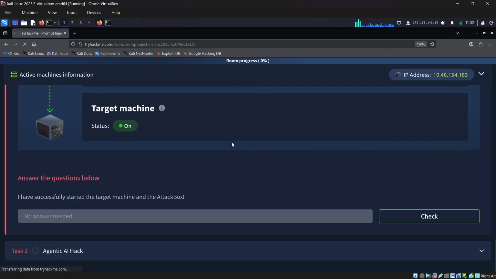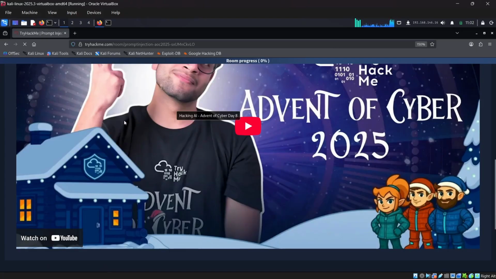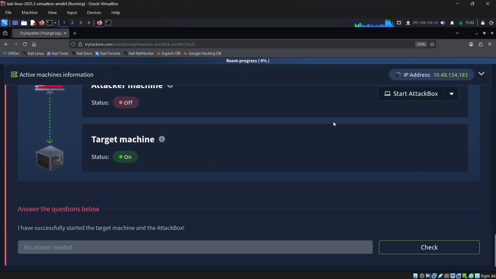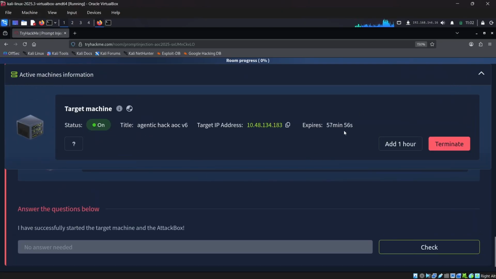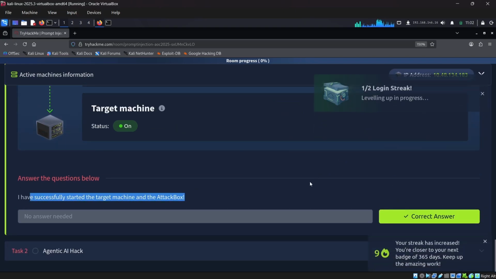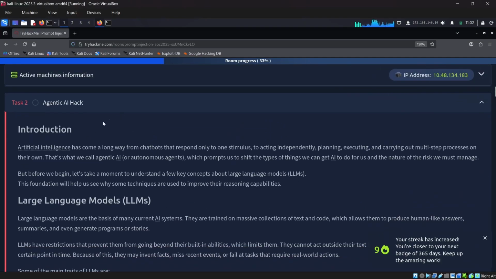Let me refresh to get my target IP. So yeah, it's refreshed. I think now I was able to get my target IP address. Here is our IP address available here. Let me copy that. It will be useful. So yeah, I have successfully started the target VM. I'm just clicking check. I just haven't started the attack box. So let me use this.